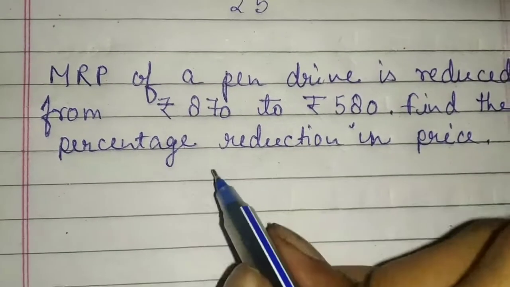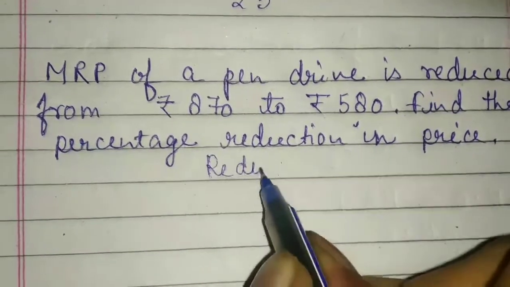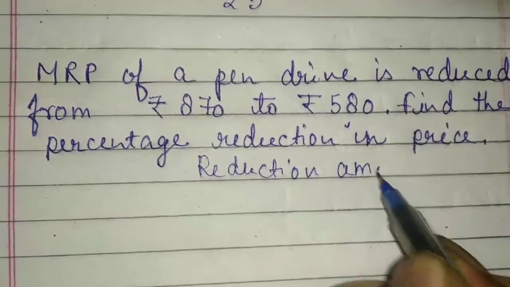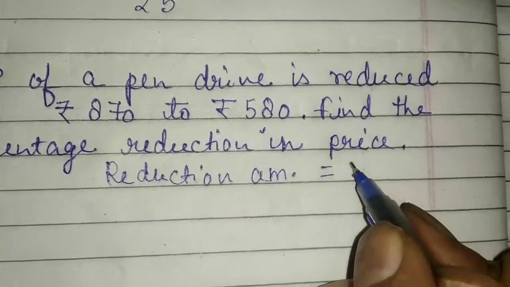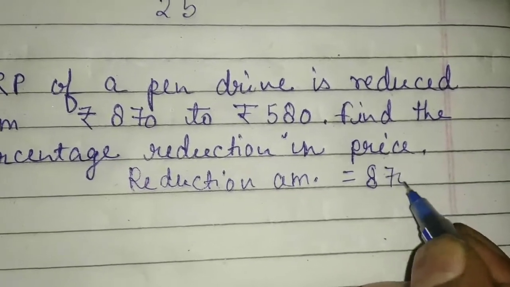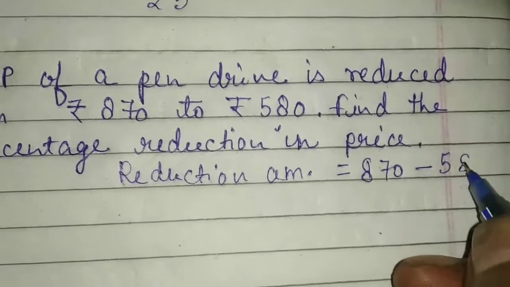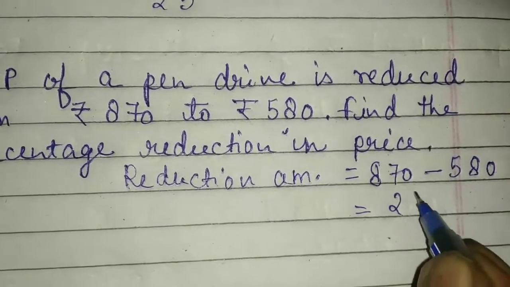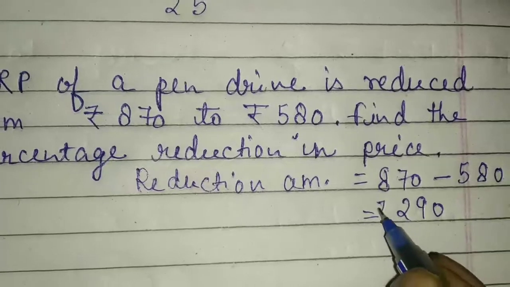Firstly, you have to find the reduction amount. Reduction amount is 870 minus 580. So you have to subtract it. After subtracting, its value will be 290 rupees.